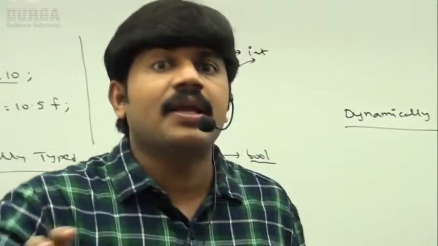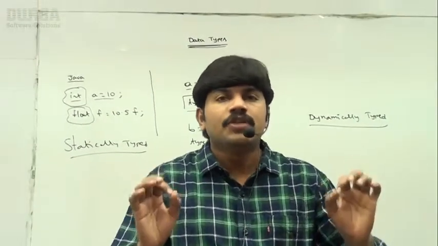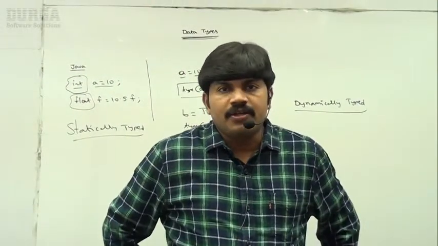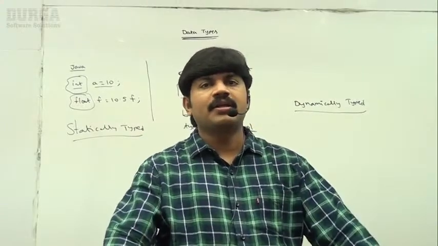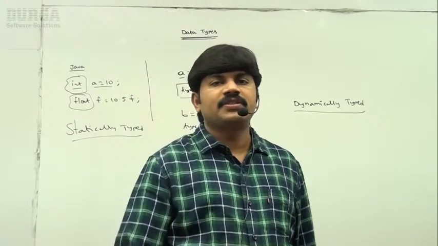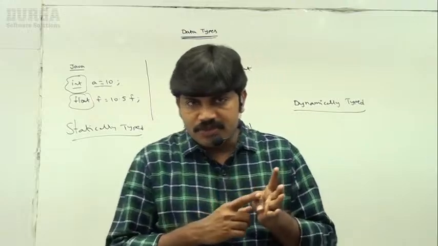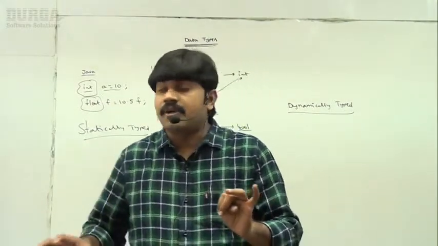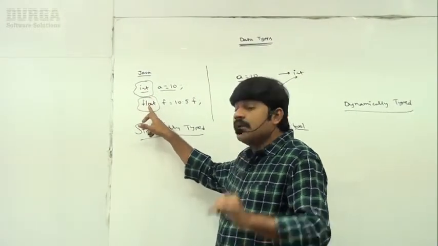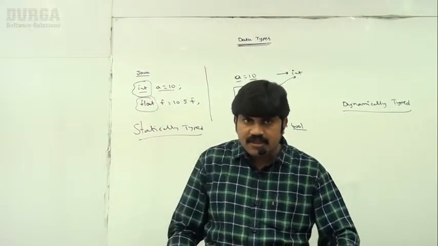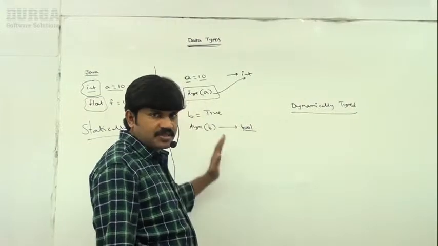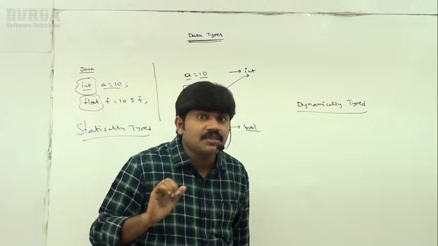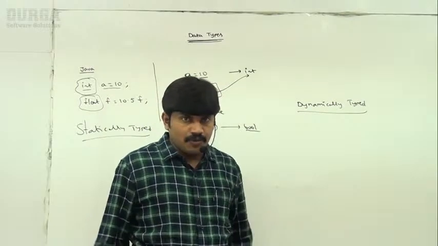What is the meaning of dynamically typed programming language? We are not required to declare the type explicitly. Based on our provided value, type will be considered automatically. This nature is called dynamically typed programming language. What about C language, C++, Java? These languages are statically typed. Compulsorily, we have to specify type explicitly. But in Python, we are not required to specify type explicitly. Dynamically typed. So best examples, sir, are Python and JavaScript.